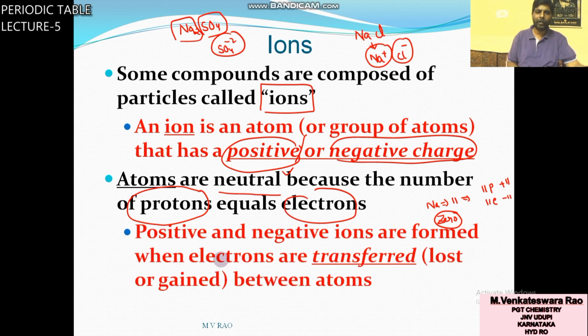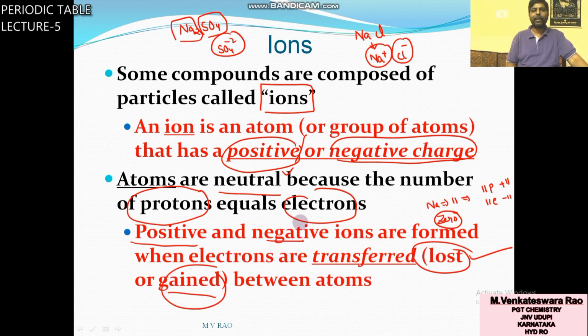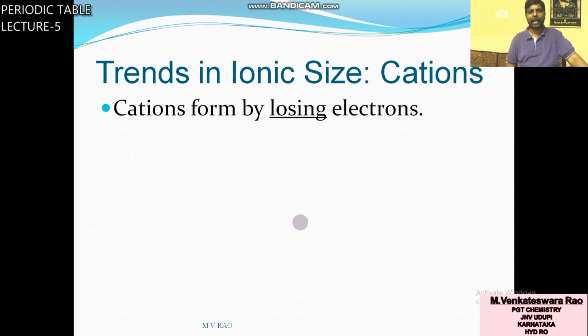Atoms are neutral, but positive and negative ions are formed when electrons are transferred, that means loss or gain. If electrons are lost, a positive ion, a cation, will form. If electrons are gained, a negative ion, an anion, will form.